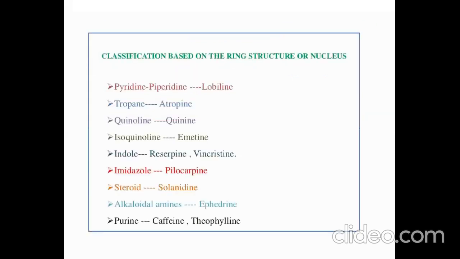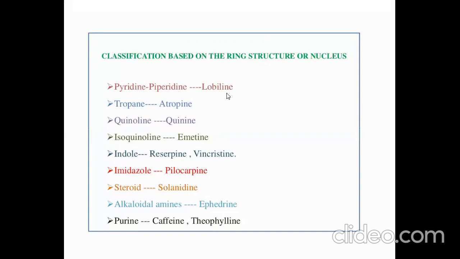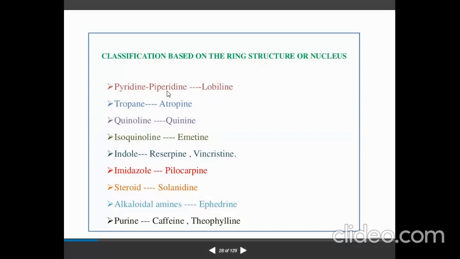If you classify based on the ring structure or nucleus, like how the structure looks, you can see here pyridine and piperidine, lobeline, right? The Lobelia plant is the example. From the Lobelia plant there is lobeline, a chemical constituent having the pyridine and piperidine type of ring structure or basic skeletal ring, right?